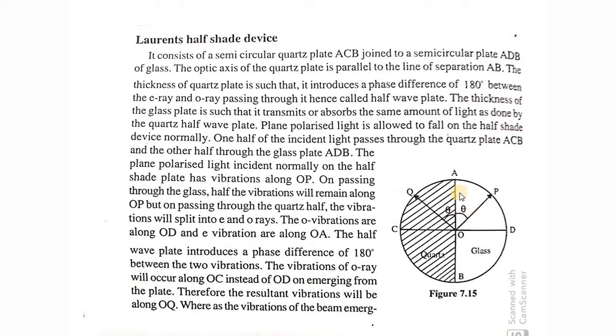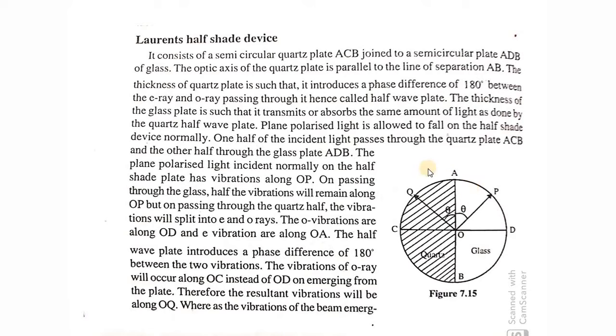And when we are looking at this light with the analyzer, that is the Nicol prism 2, such that the optic axis of the Nicol prism 2 is kept parallel to OP, what happens? You get this ADB region with high or maximum illumination, and the region ACB will be dark, while the region ADB will be bright.